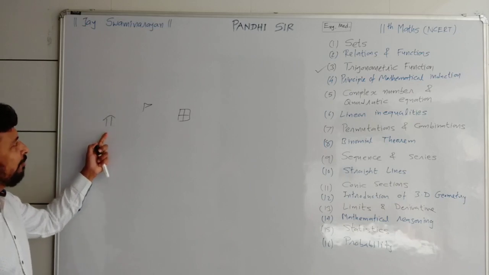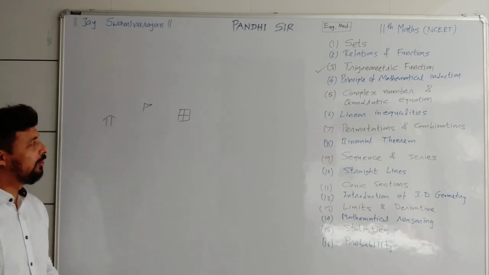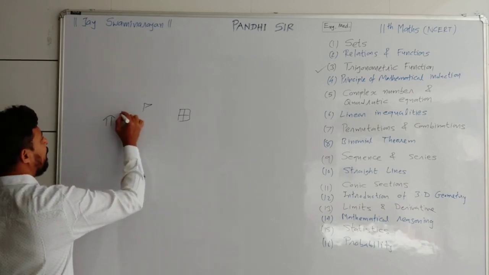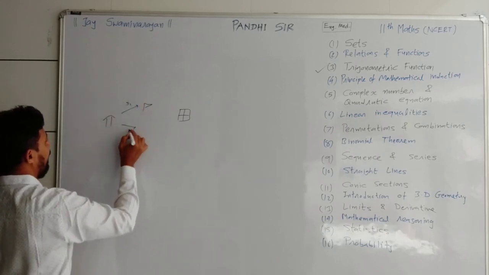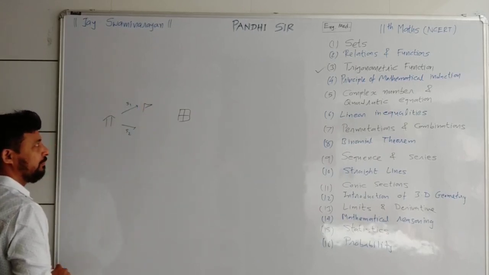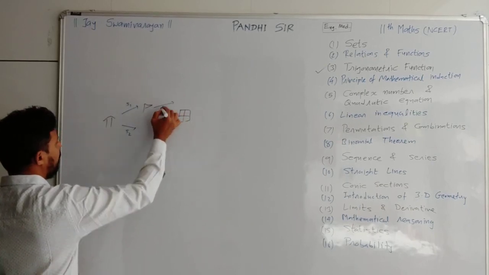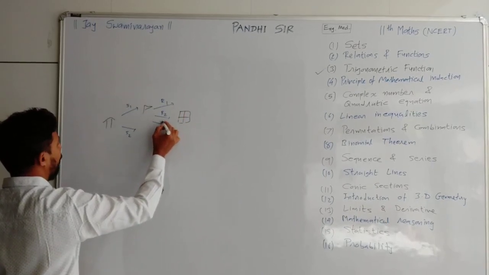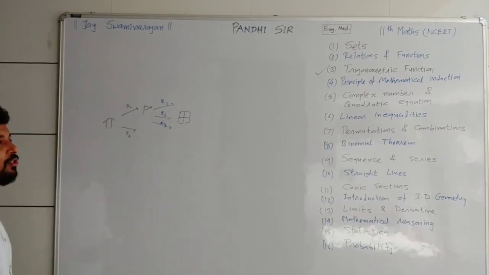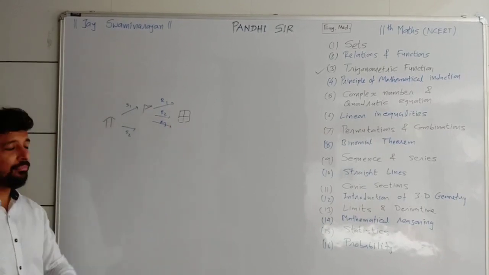So here it is the home, temple and school. Suppose you have 2 different streets, S1 and S2, to reach the temple. And there are three different ways or roads, road 1, road 2 and road 3, to reach school from the temple.